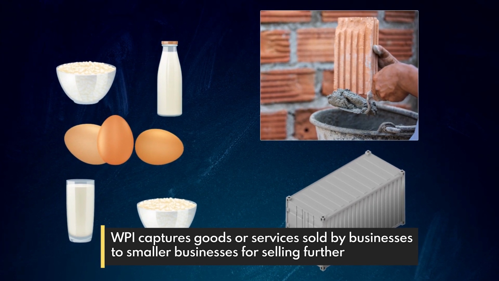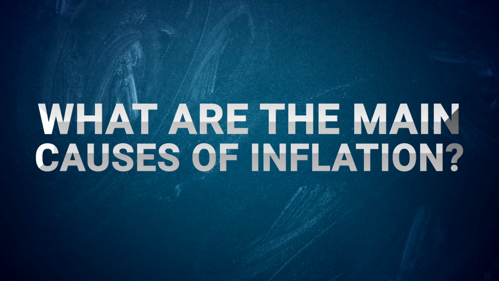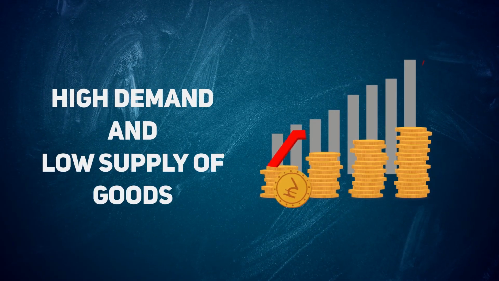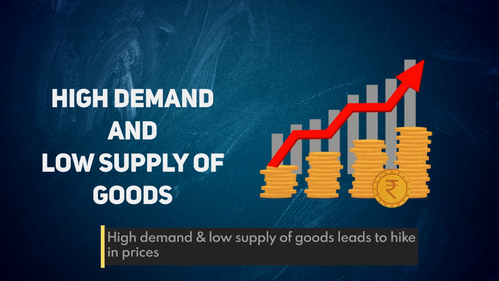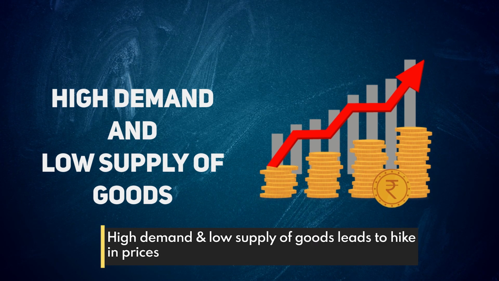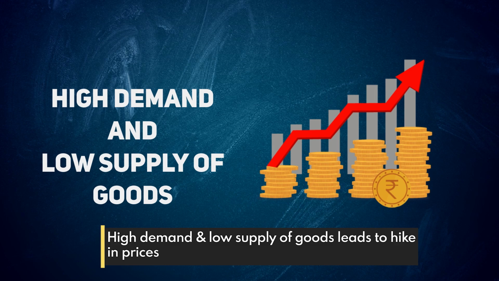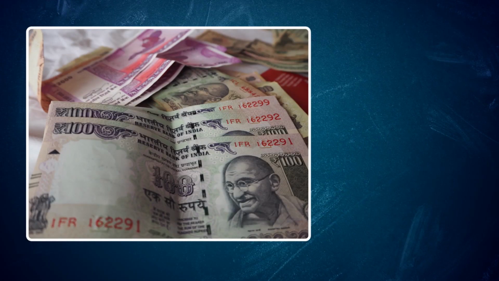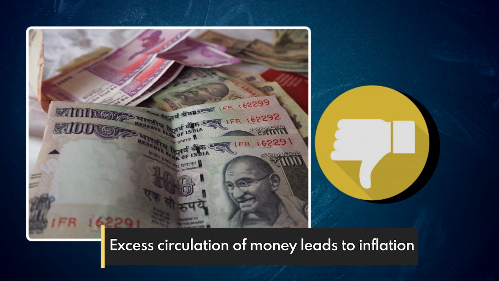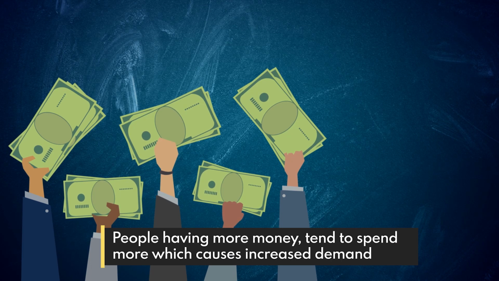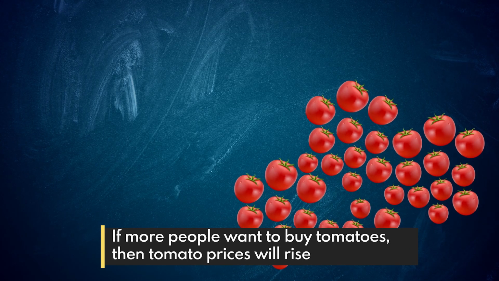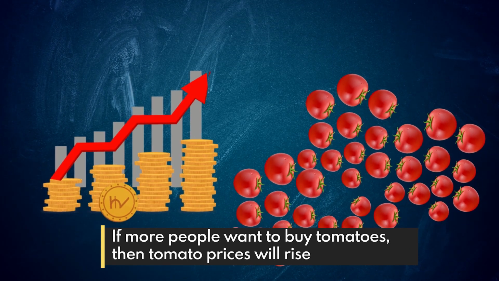What are the main causes of inflation? Some of the major reasons behind inflation, or rise in prices, are high demand and low supply of goods. This creates a demand-supply gap which leads to a hike in prices. Excess circulation of money leads to inflation as money loses its purchasing power. With people having more money, they also tend to spend more, which causes increased demand. For example, if more people want to buy tomatoes, then the tomato price will rise.